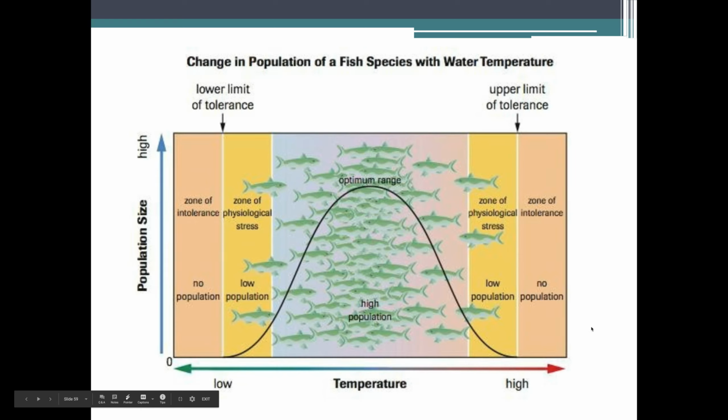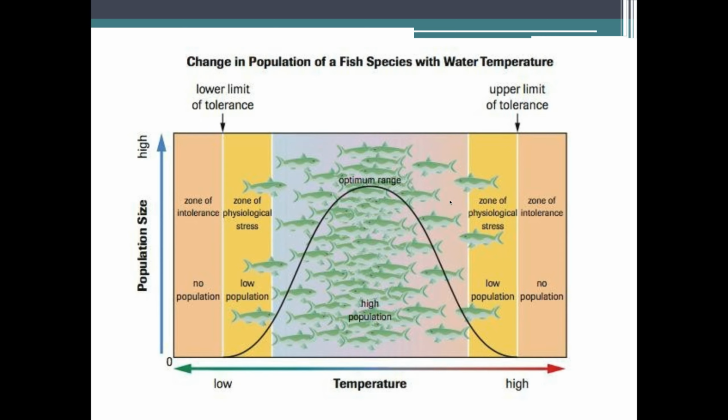Okay, so just looking at this population of fish species within the water. For temperatures, if the temperature is too low, you'd think most water will freeze at a low temperature, so there's not going to be any fish. As the temperature gets a little bit higher, it's going to have a low population. Only the strongest will survive. It's a zone of physiological stress.